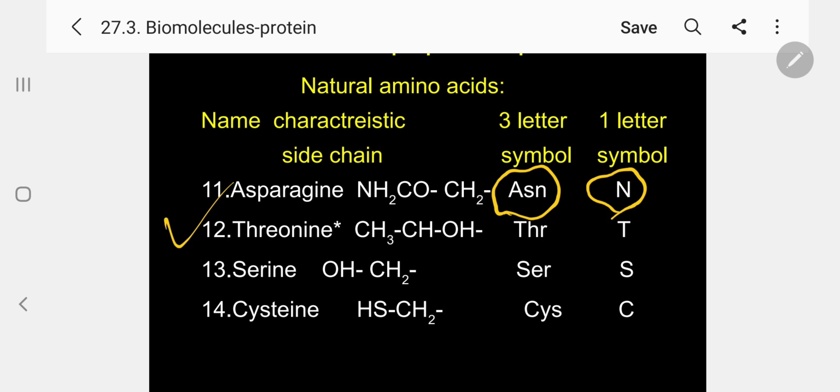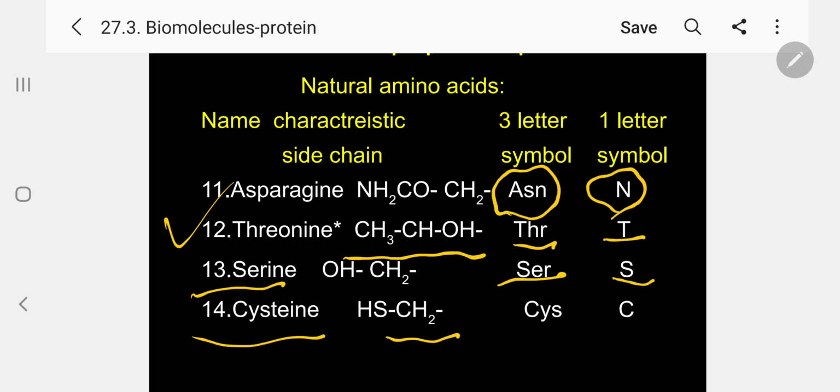Threonine, essential, CH3CHOH equal to R, that is THR, 3-letter symbol, 1-letter T. Serine, non-essential, OH, CH2 equal to R, SER, 3-letter symbol, 1-letter S. 14, cysteine, instead of OH here, that is the SH, that is the only difference.